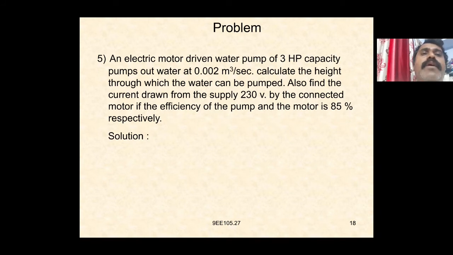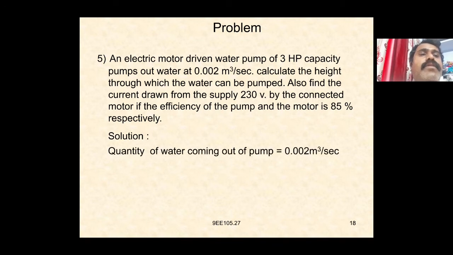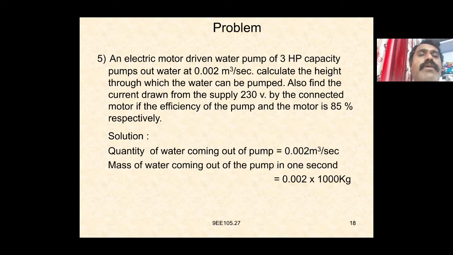Again here, an electrical motor driven water pump of 3 HP capacity pumps out water at 0.02 meter cube per second. Calculate the height through which the water can be pumped. Also find the current drawn from the 230 volts supply by the connected motor, if the efficiency of the pump and the motor are 85% and 80% respectively. Given the quantity of water coming out from the pump is 0.02 meter cube per second, that is the given volume.